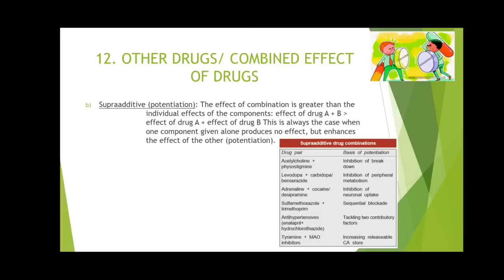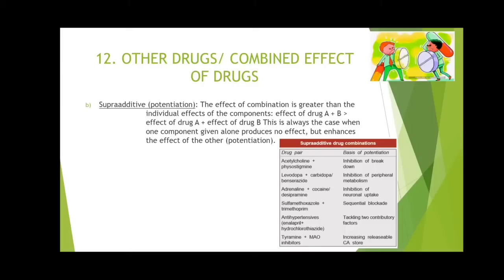Acetylcholine is a pharmacologically active drug. Physostigmine has no action. The work of physostigmine is to protect acetylcholine from inactivation. That's it. So acetylcholine, when given as such, produces some action, like 20% action when it is given alone.